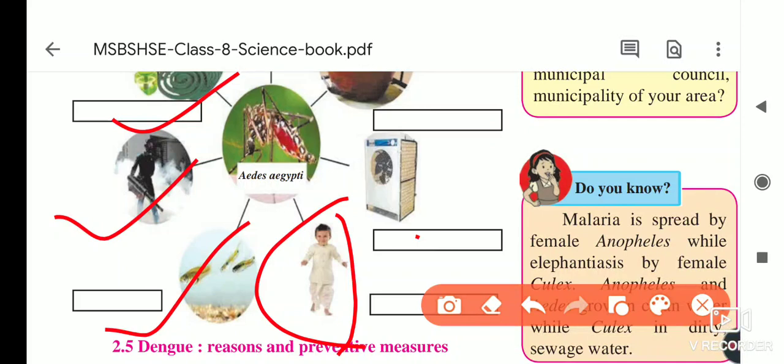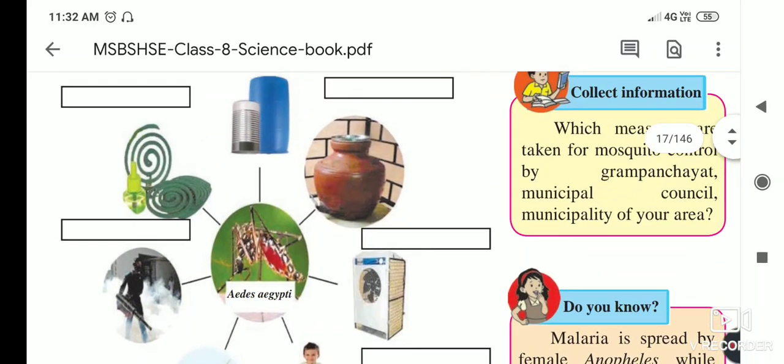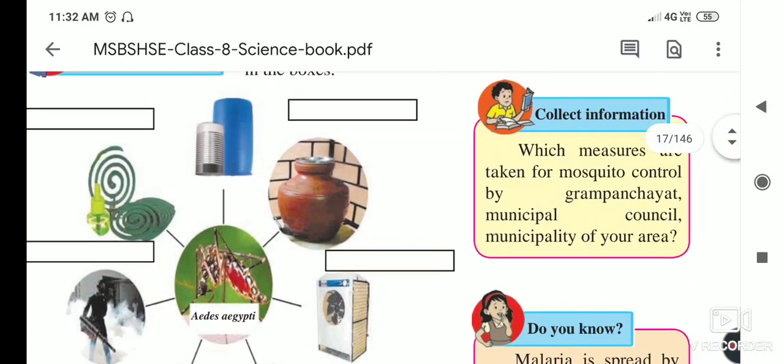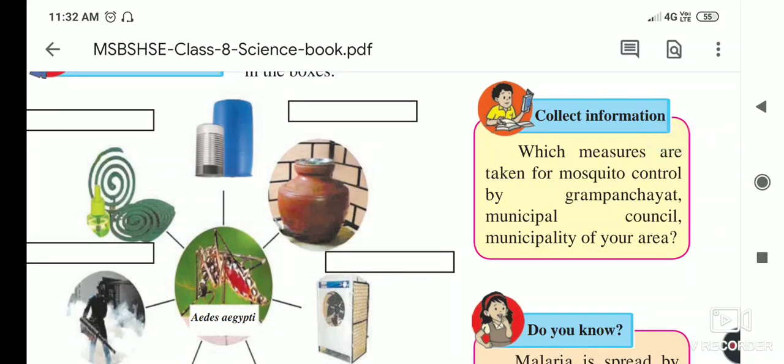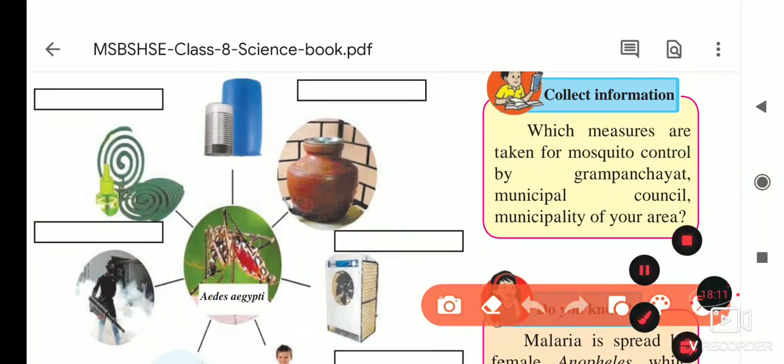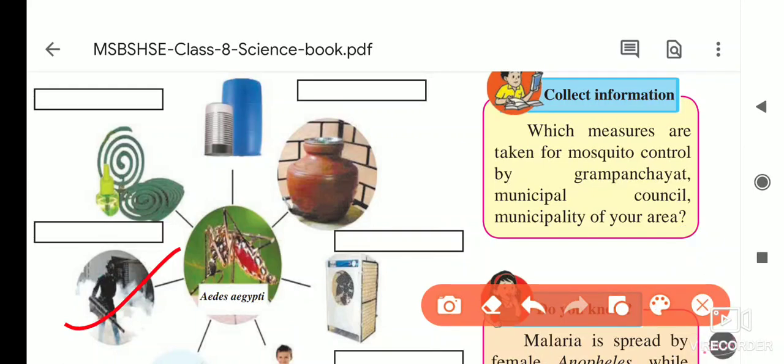We have to cover our body fully with clothes. If our body is open, then the mosquito bites and we get the disease, dengue. Okay, then we will think about collecting the information. Which measures are taken for mosquito control by the Gram Panchayat, municipal council and municipality of your area? So which precautions are they taking? You know that the Gram Panchayat is spreading this type of smoke in the places, and they are also spreading a powder near the gutters, or on the margins or sides of the gutters.